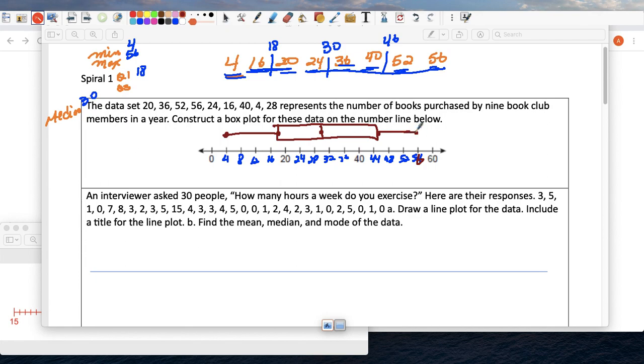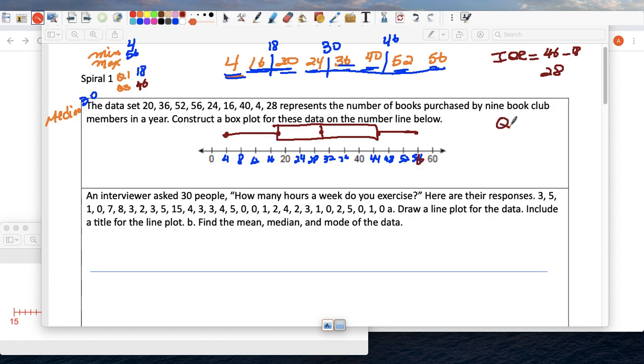Now, there are probably outliers here. So the IQR, first of all, is Q3, which is 46, minus Q1, which is 18. 46 minus 18 is 28, so that's the IQR.